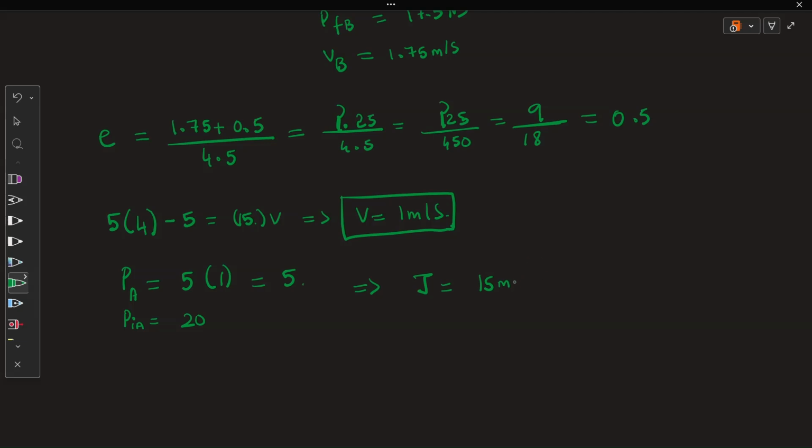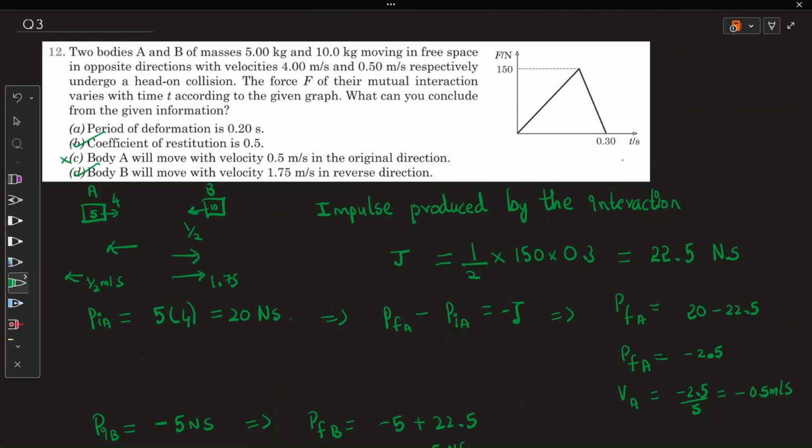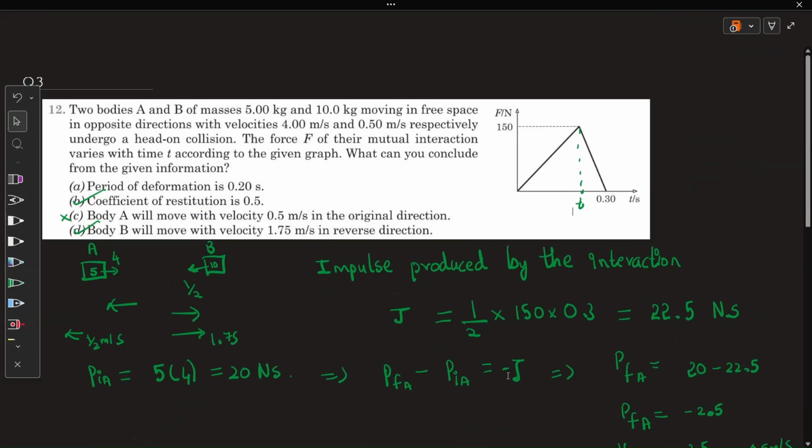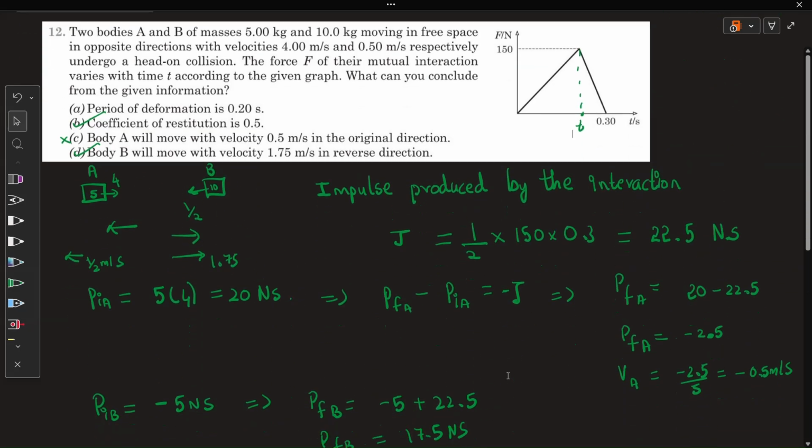Correct. 15 Newton second. Correct. So actually, graphically, one can say this is the point which we have to find, which is T. So how will we find T? This overall area is what we calculated as 15. That is the change in momentum.